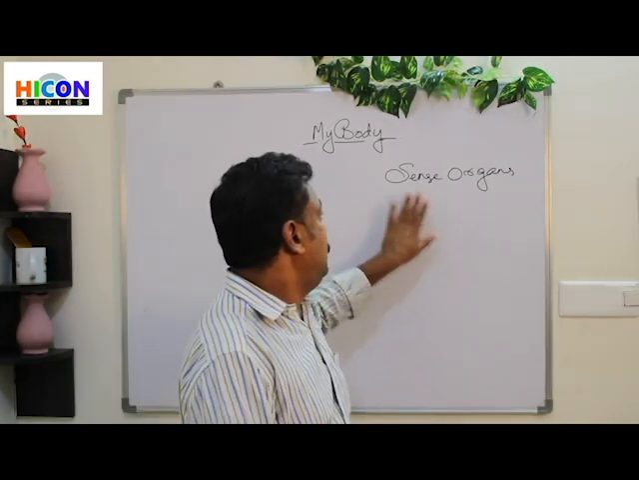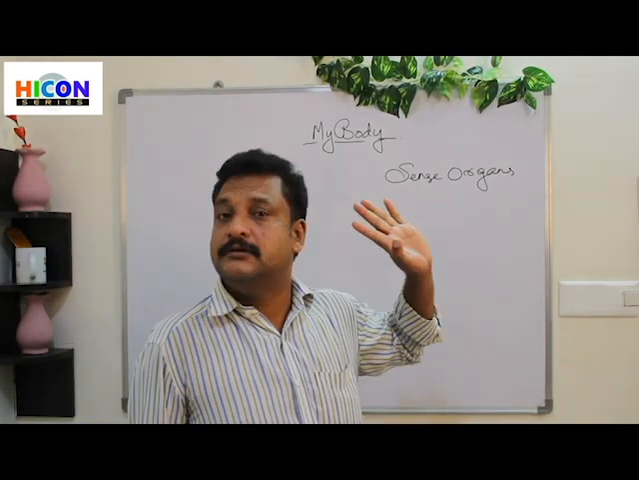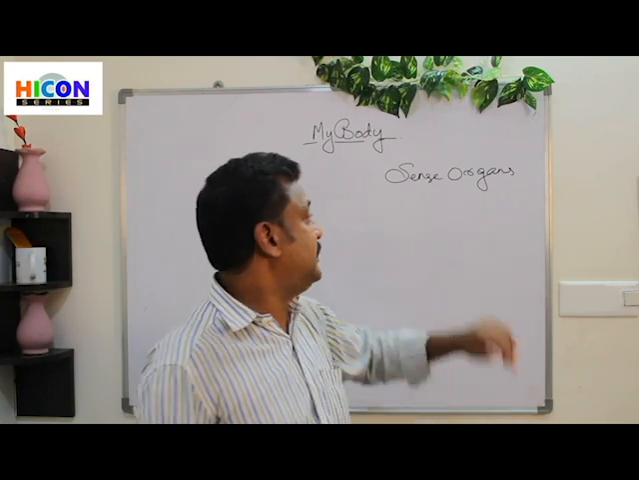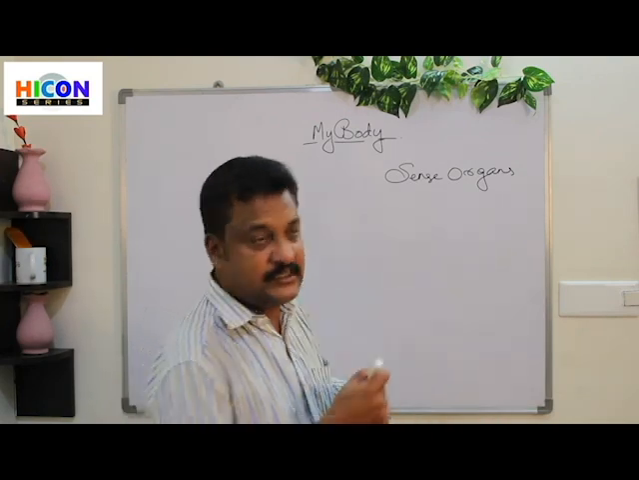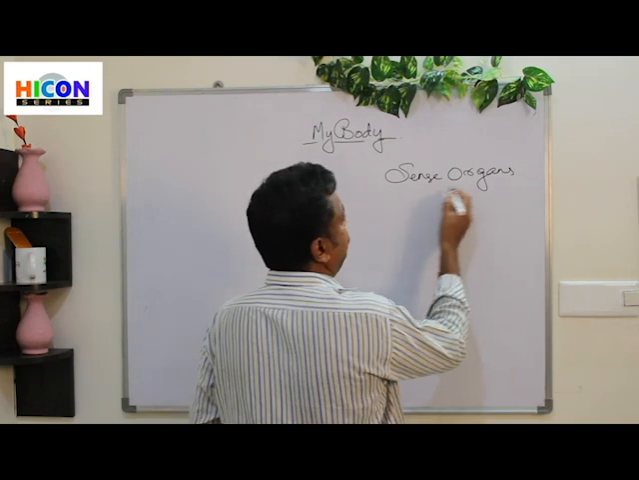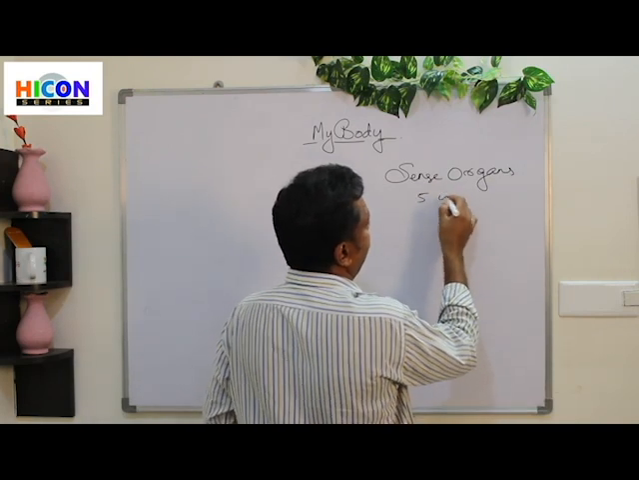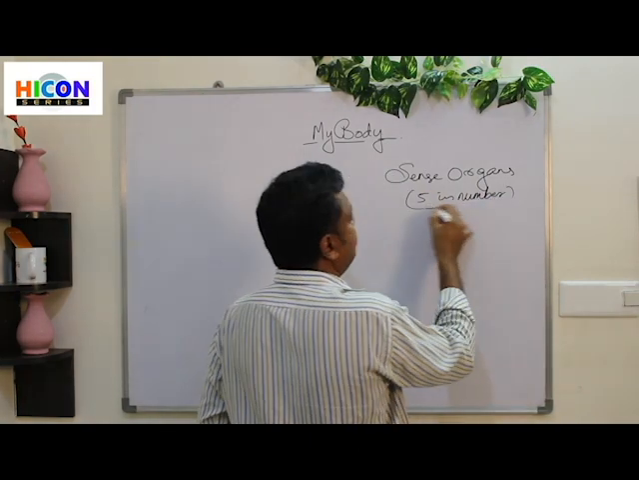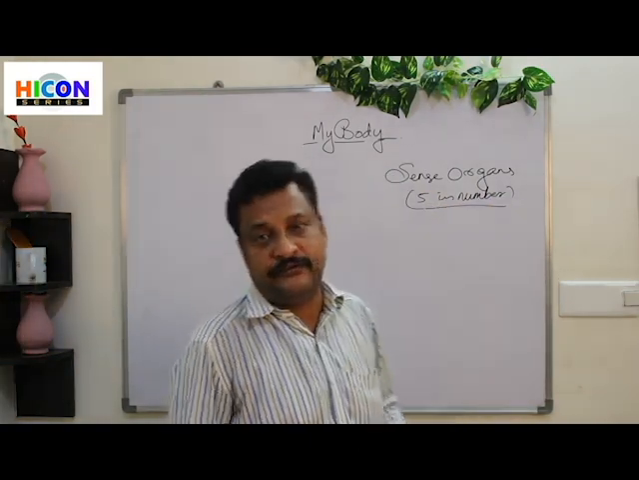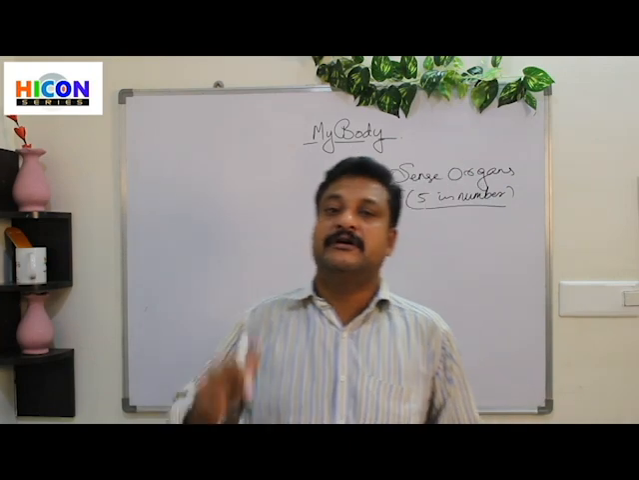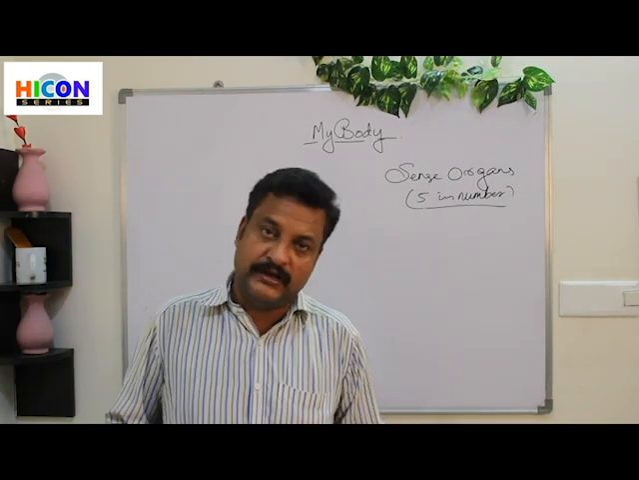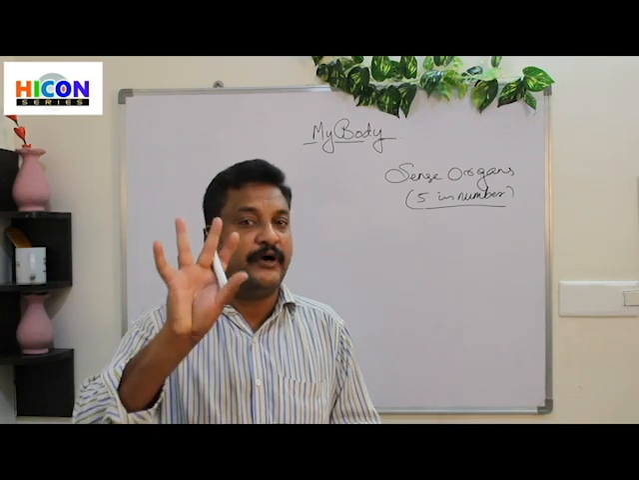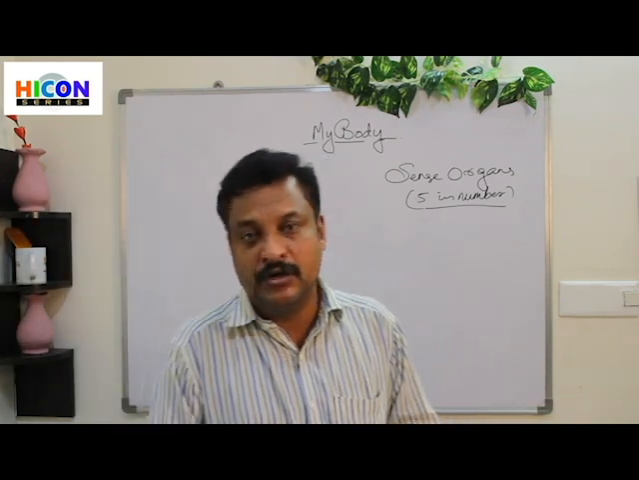Okay, so now we have very important organs in our body. They are called the sense organs and they are 5 in number. How many sense organs do we have? We have 5 sense organs in our body.